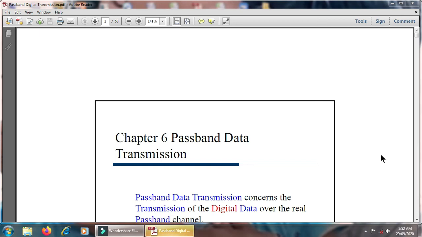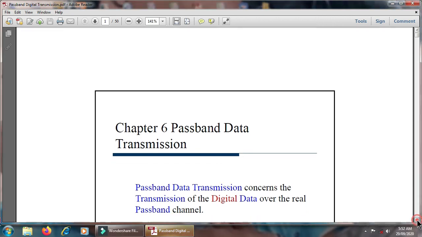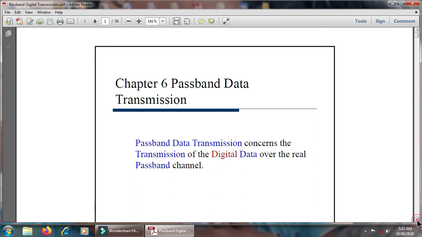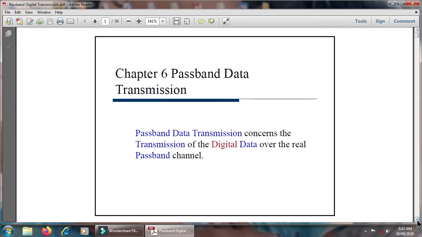Today we are going to discuss the next topic, that is passband data transmission. Basically, passband data transmission concerns the transmission of digital data over a real passband channel, which is called a passband data transmission system.